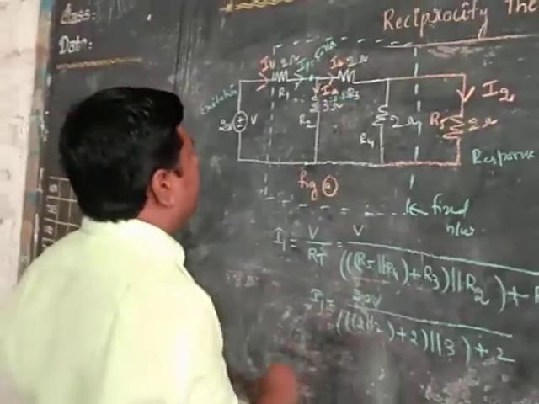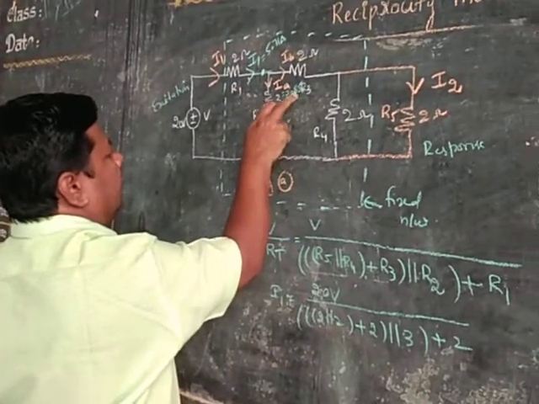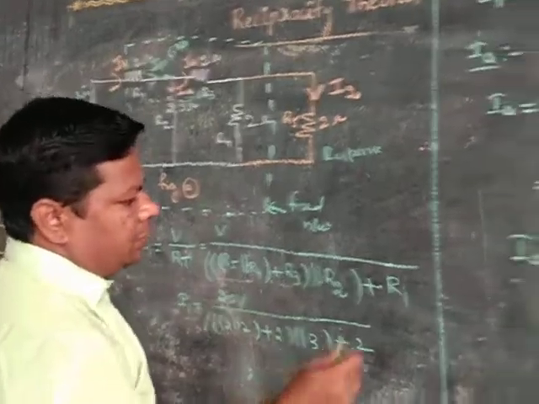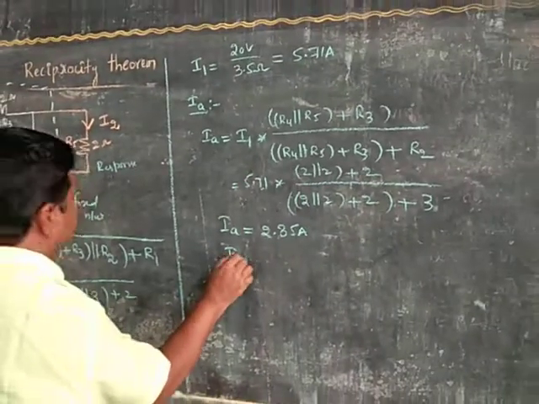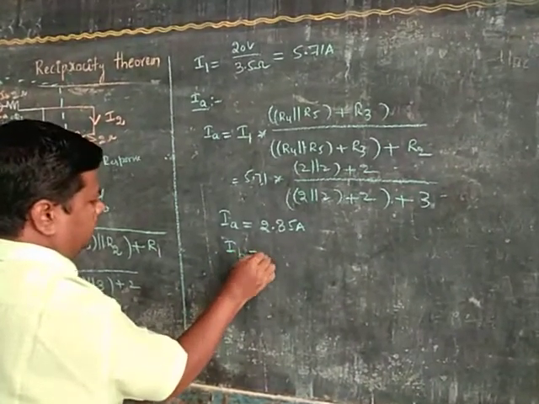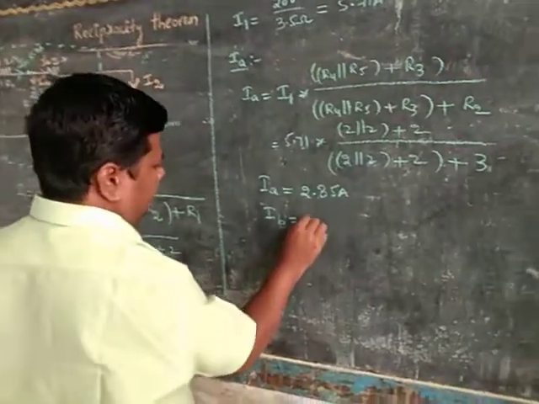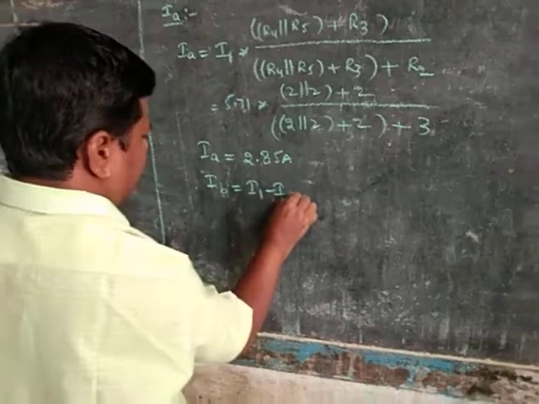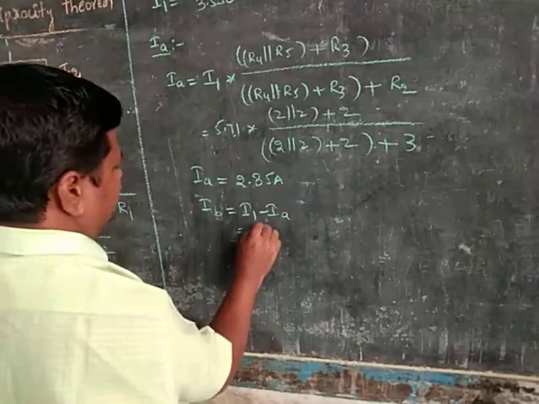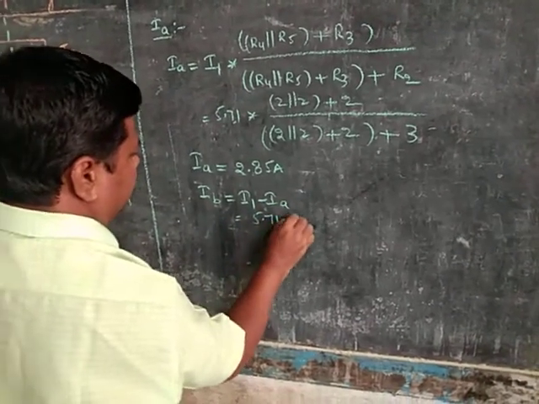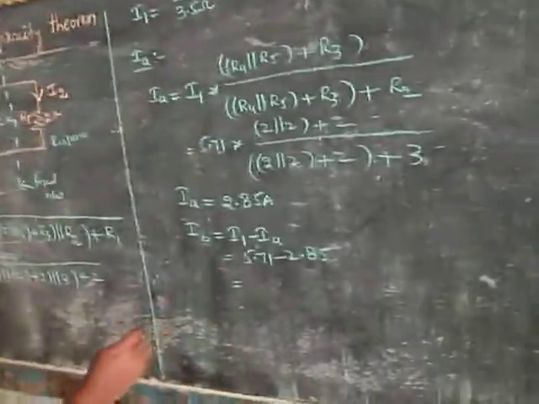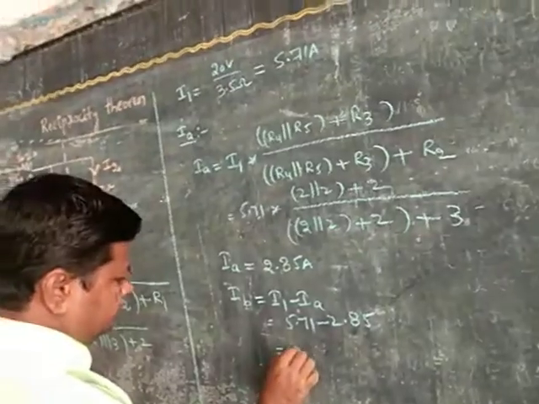Once you know I1 and IA, IB is equal to I1 minus IA. That is 5.71 minus 2.85. From that, IB is equal to 2.86.